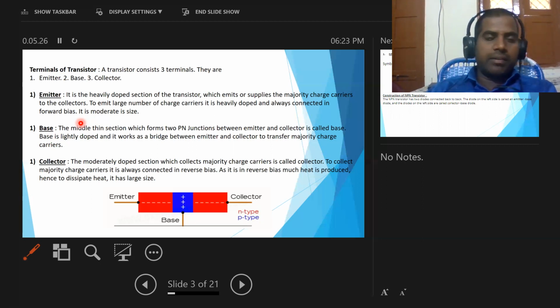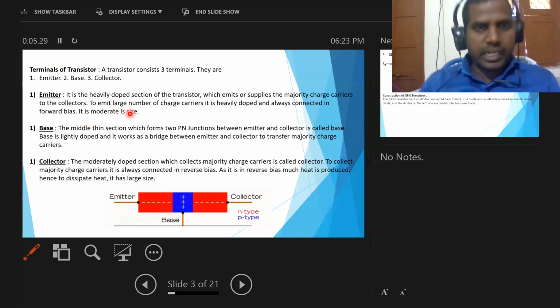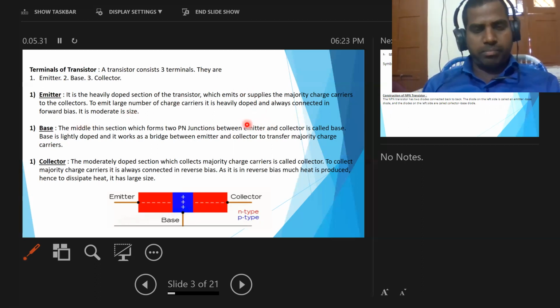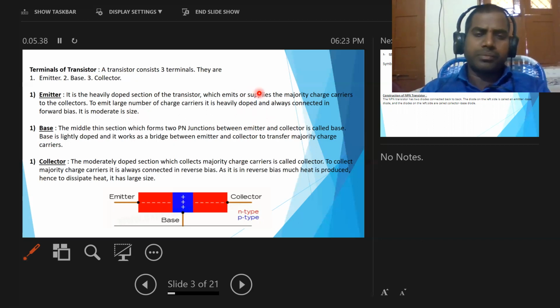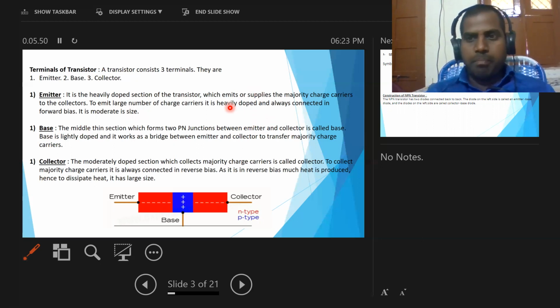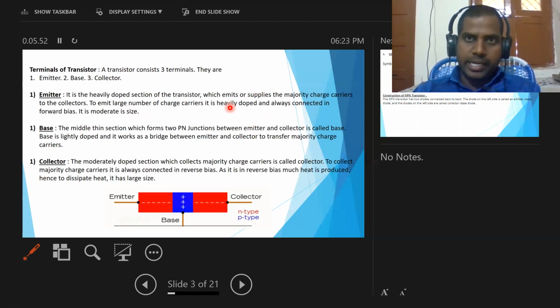Here we get a term, that is doped or doping. Doping means the process of adding impurities to pure semiconductors. Pure semiconductors means silicon and germanium.